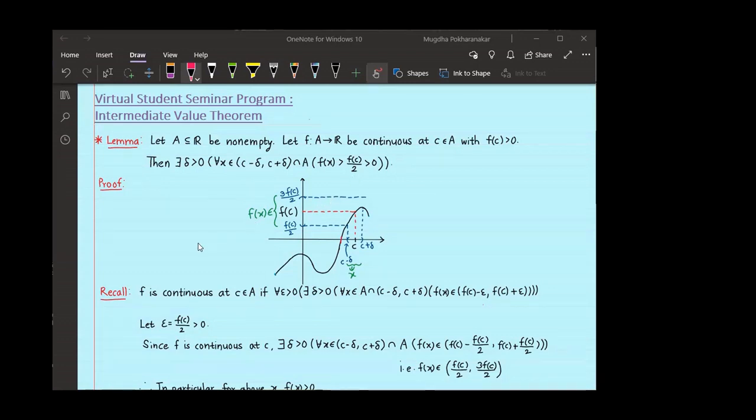For proving this, please recall the definition of continuity of a function at C. What do we mean by f is continuous at C belonging to A?